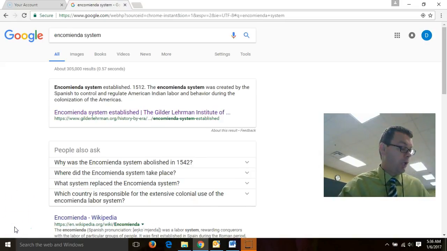Our next word on your packet is Encomienda System. As you can see there from our definition, the Encomienda System was established in 1512. It was established by the Spanish in the Americas to regulate American Indian labor and behavior during the colonization of the Americas.